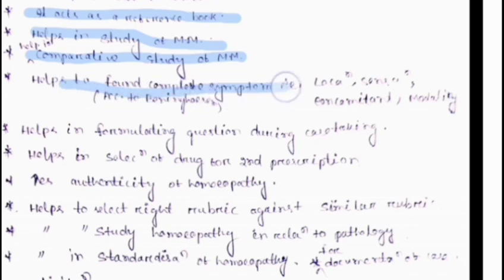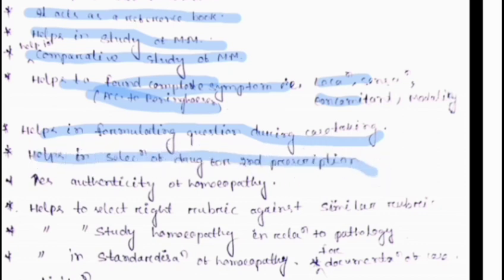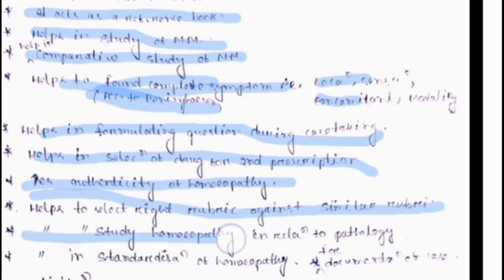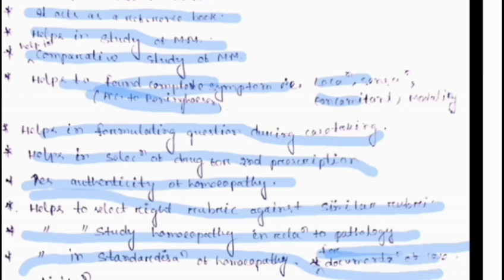Helps in the formation of a complete symptom, that is by location, sensation, concomitant, according to Boenninghausen. Then it helps in formulating questions during case taking. It helps in the selection of the drug for second prescription. Also increases the authenticity of homeopathy. Helps in the selection of the right rubric against similar rubrics. It helps in the study of homeopathy in relation to pathology. Also it helps in the standardization of homeopathy and documentation of the case for future reference. These are the 10 points about the scope of a homeopathic repertory.